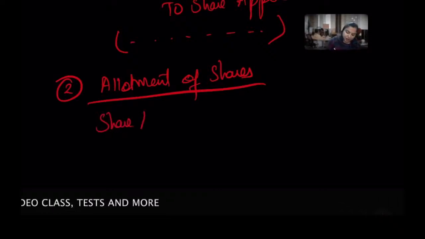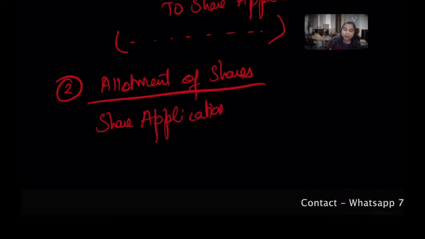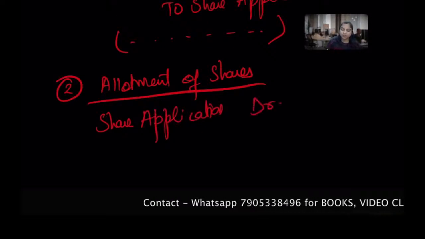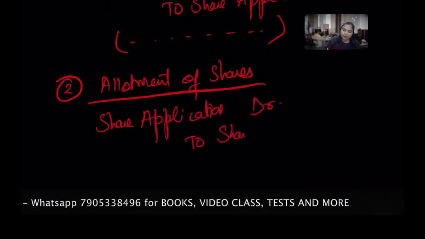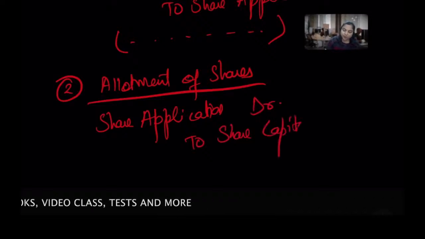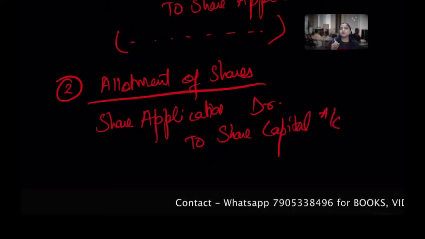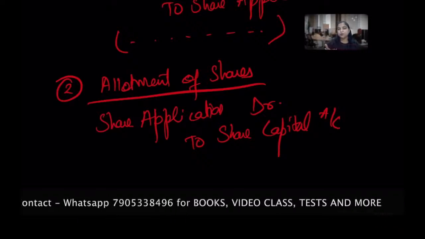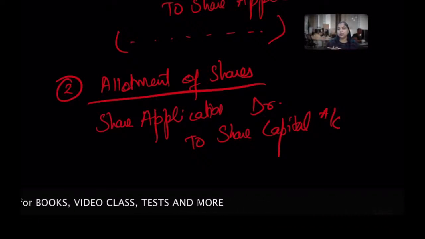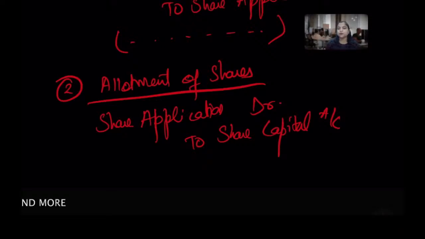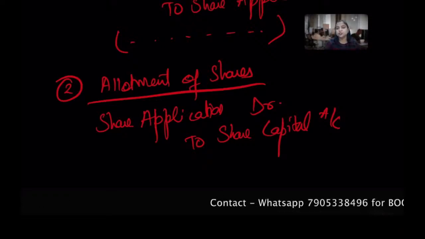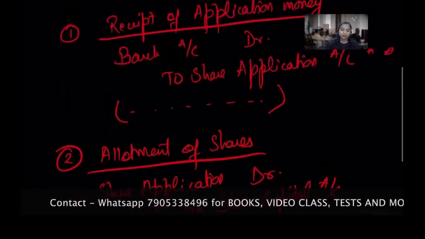So share application account debit, because I received your application, your money against the application. Now I do the debit, share application to share capital, because you contributed into my company, so now it has become the capital. Hope you're getting it. So with the money we received from you as a shareholder, on the number of shares I allotted you, we can call it an application money which is transferred to the share capital account. I hope these two entries are clear.